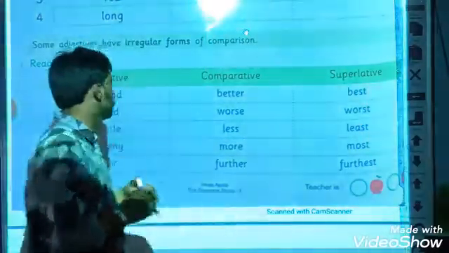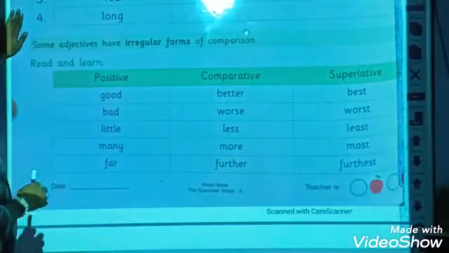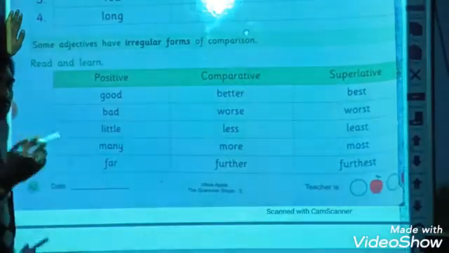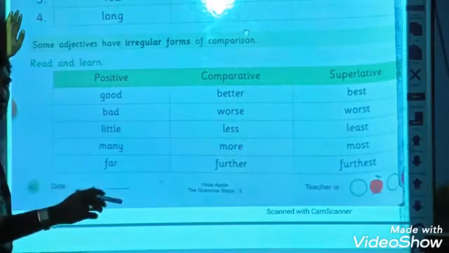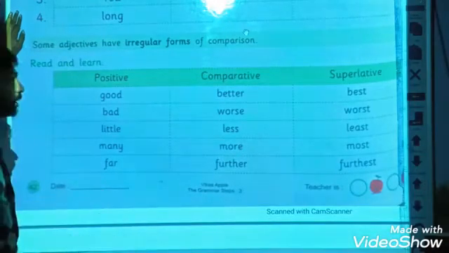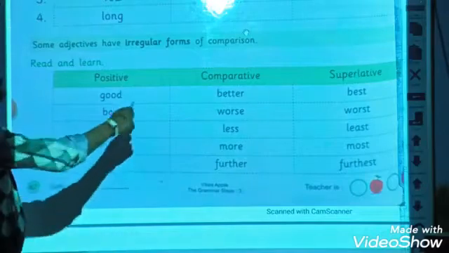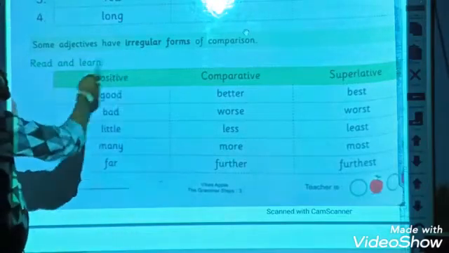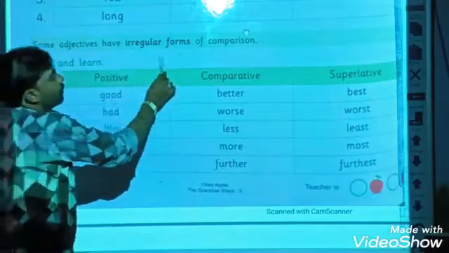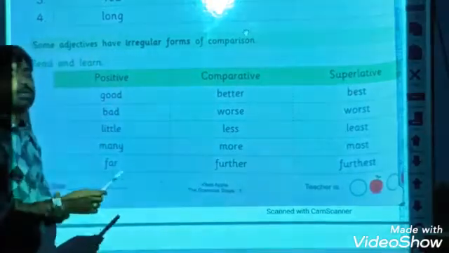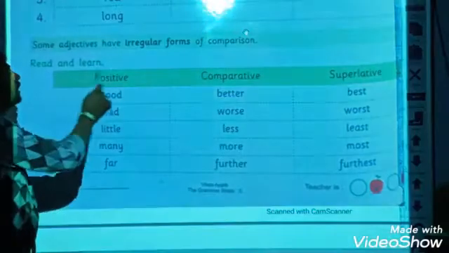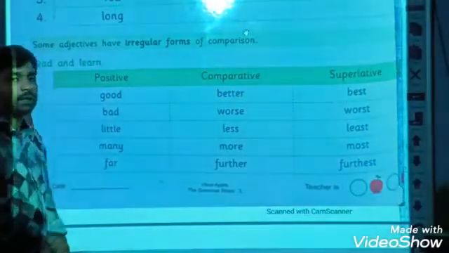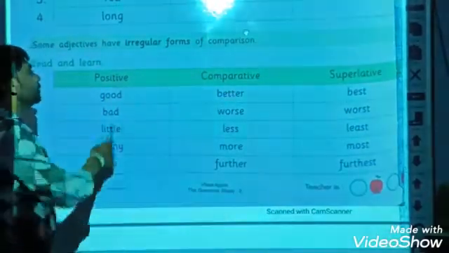Now we also learned some rules for how to make the comparative form from the simplest form of an adjective, and how to change the comparative form to the superlative form. But there are some adjectives which have irregular forms of comparison, meaning they don't follow any rule. So let's read and learn all these adjectives.